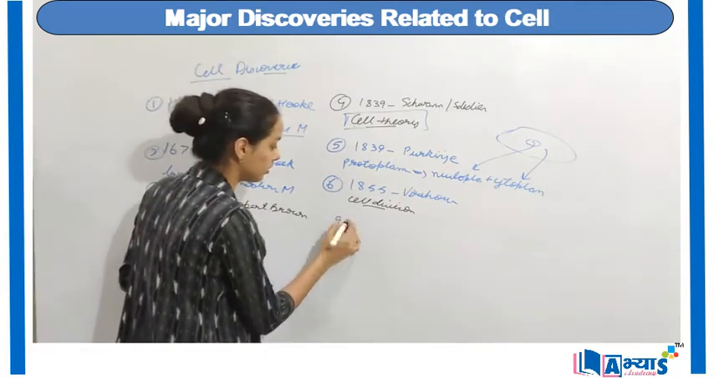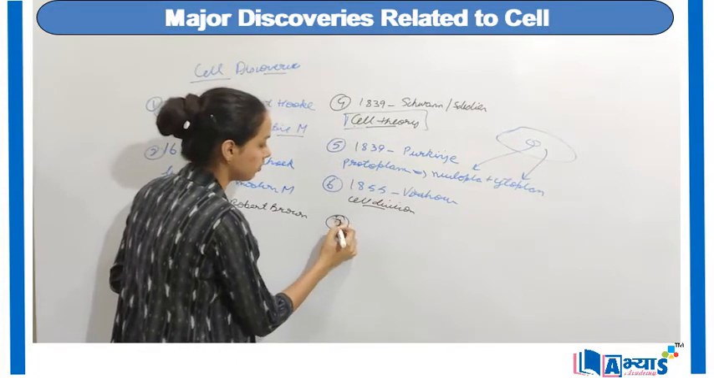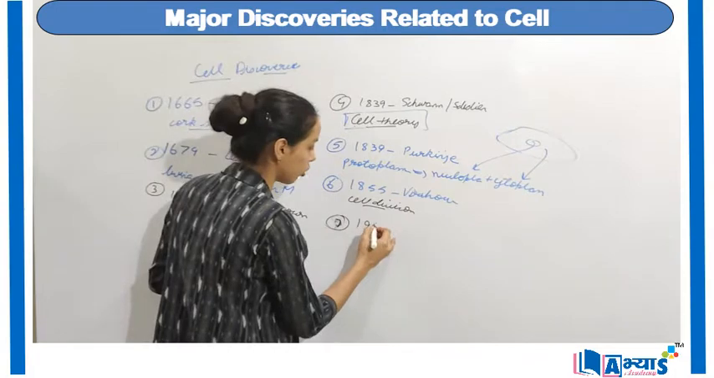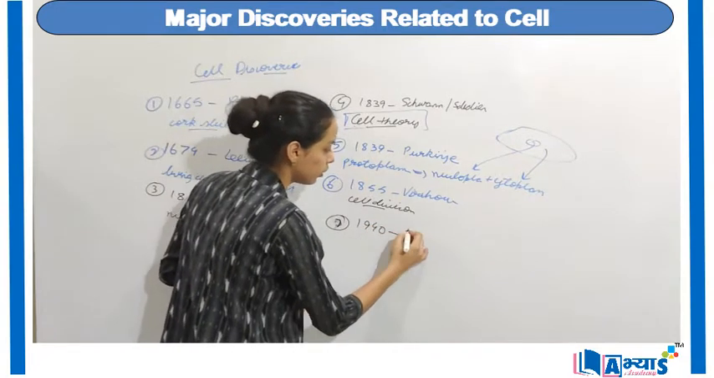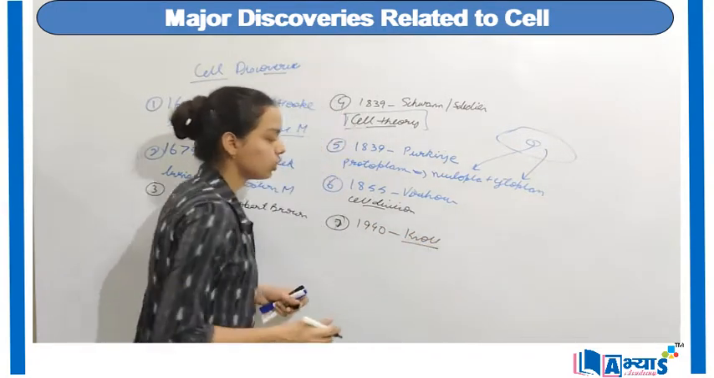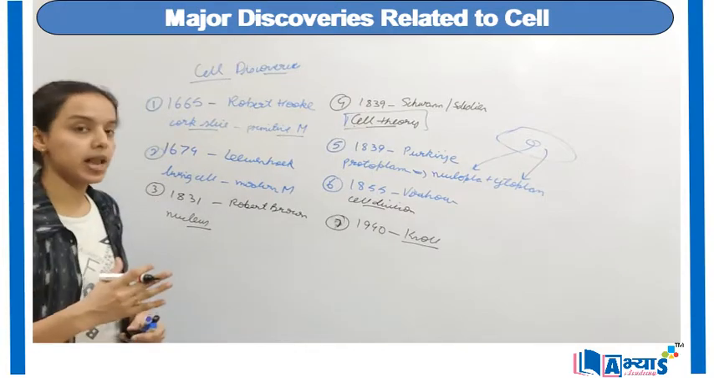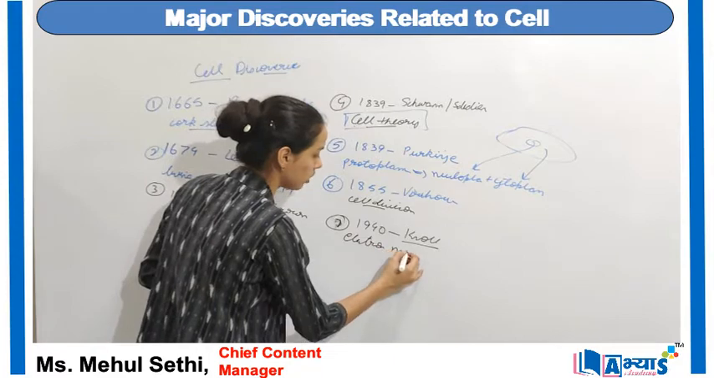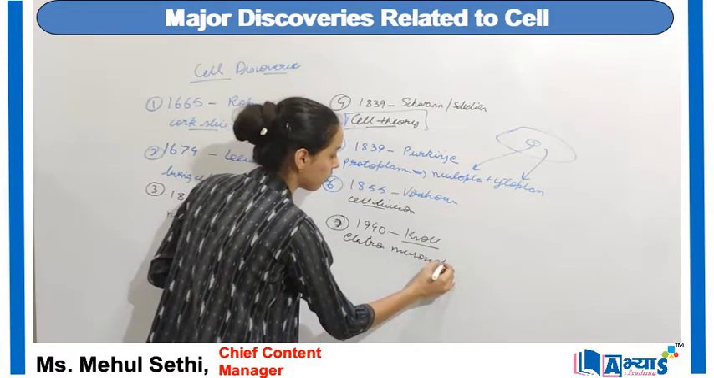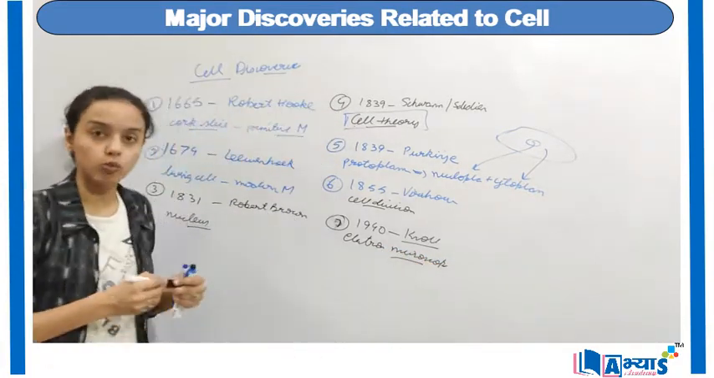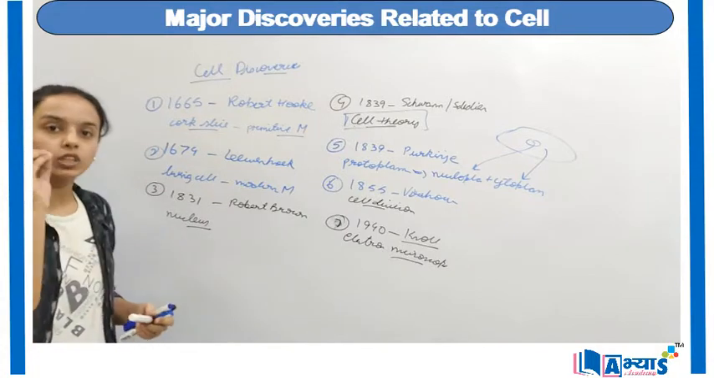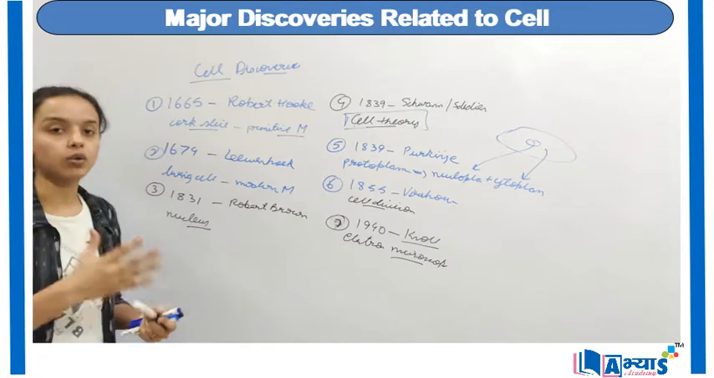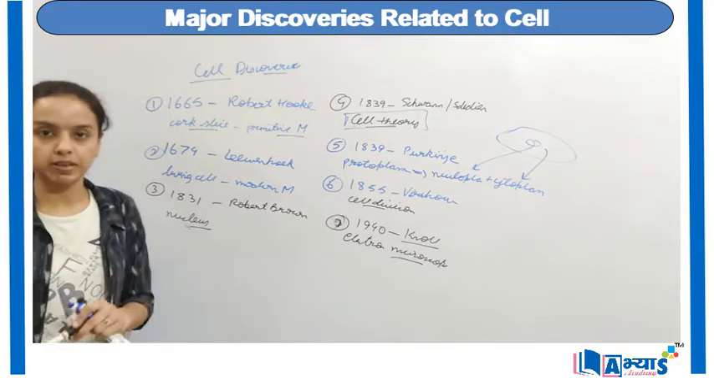Then the seventh breakthrough invention was given in the year 1940 by Knoll. Knoll, with the help of an electron microscope, which had been discovered by that time, was able to find out the complex structure of the cells because it was so powerful. He was able to find the cell organelles and how the cell organelles perform their specific functions.